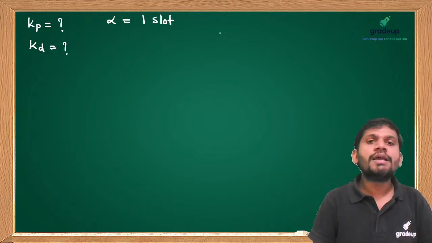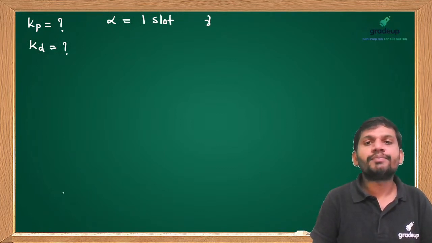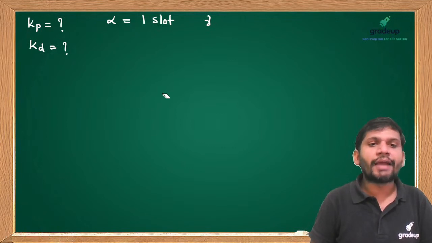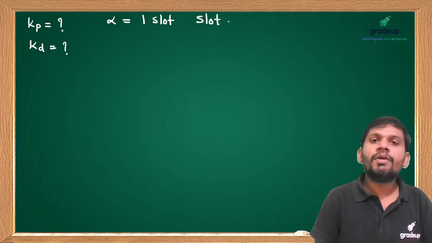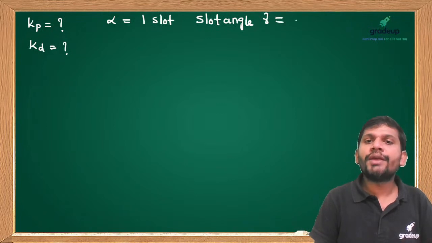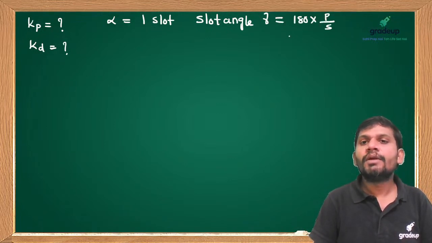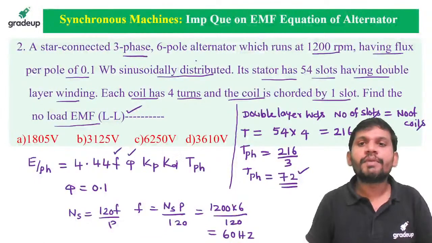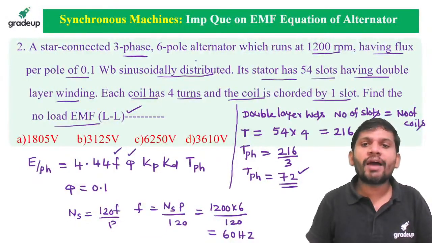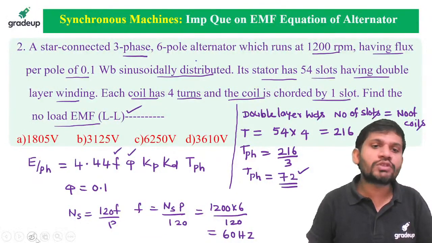That means I first want to find the slot angle, and from it the short pitch angle. What is the formula for slot angle? Slot angle gamma equals 180 into P by S. Here there are 6 poles and 54 slots.